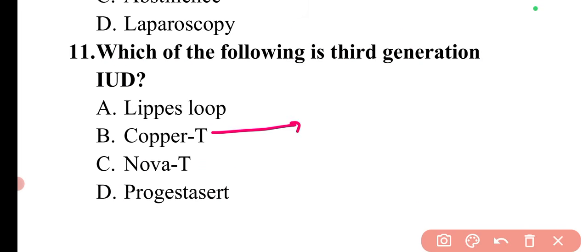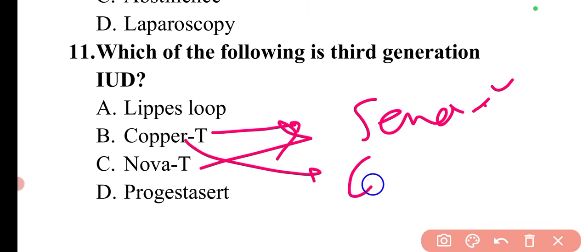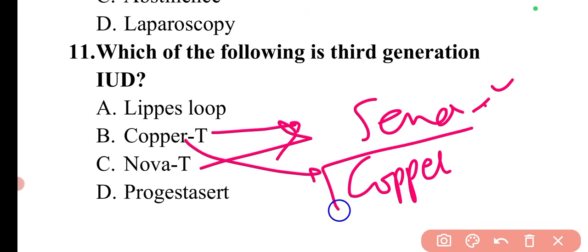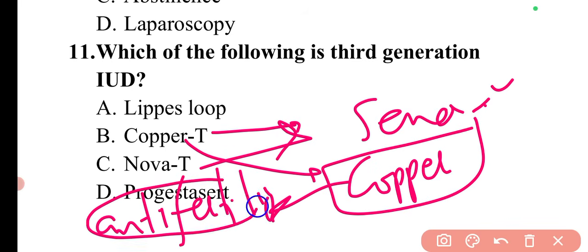Then talking about Copper T and Nova T, these both are second generation IUDs. In Copper T, a copper element is used. Copper has an anti-fertility effect. So this is the main thing.